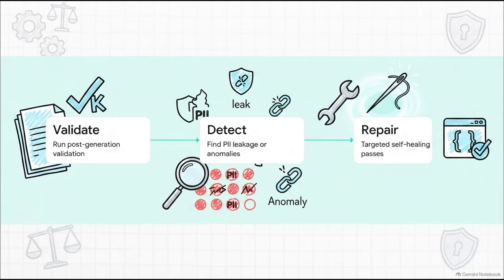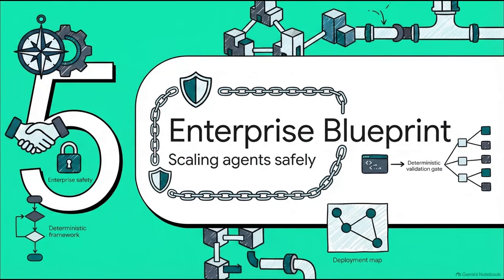Wrapping up our toolkit, we have Guardrails AI. If something somehow slips through all those previous layers, Guardrails is your ultimate safety net. It runs a post-generation validation pipeline to parse the output, detects structural anomalies or stuff like PII leakage, and then, here's the magic, it performs surgical, targeted, self-healing repairs on the malformed output. Section 5. The Enterprise Strategic Blueprint.